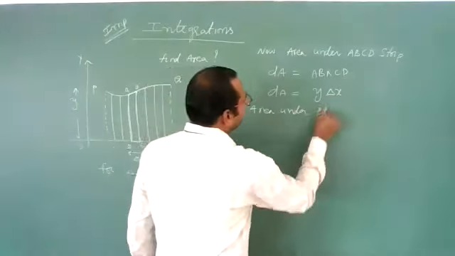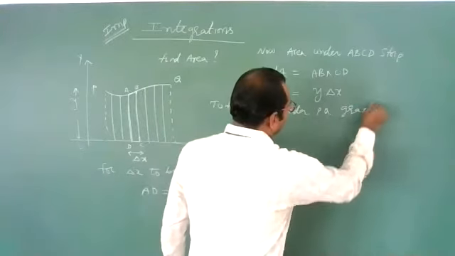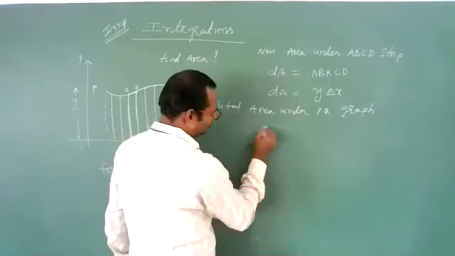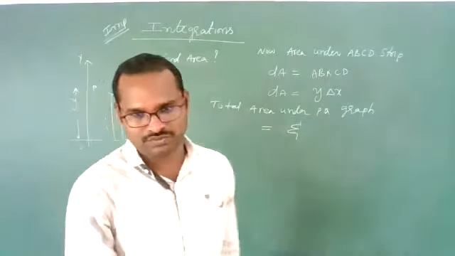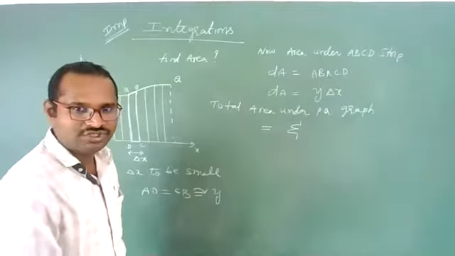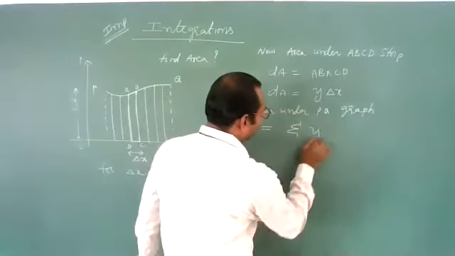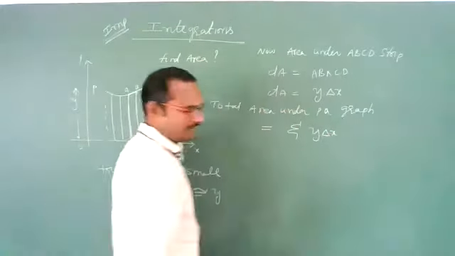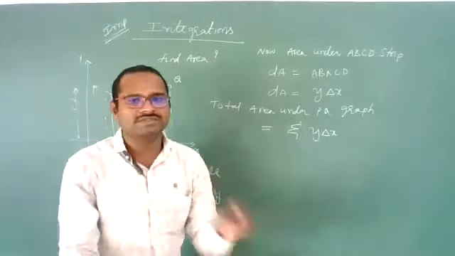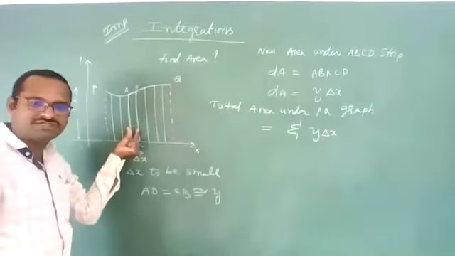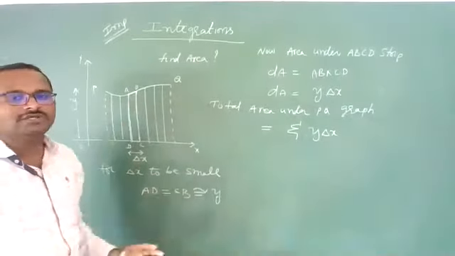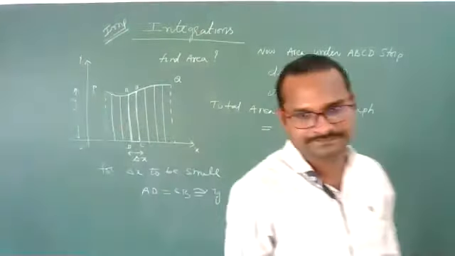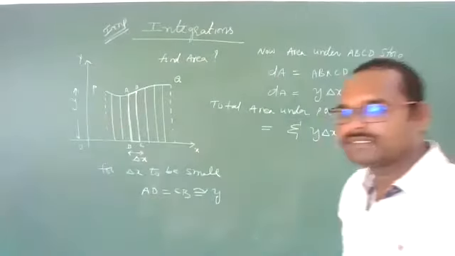Total area under the PQ graph is equal to the summation, which means sigma, you know. Clear? Summation of all the areas y into delta x. Y into delta x is the area of one strip. So like this, how many are there? So many are there. All those strip areas we have to find. Okay, Rana? Clear? Yes.